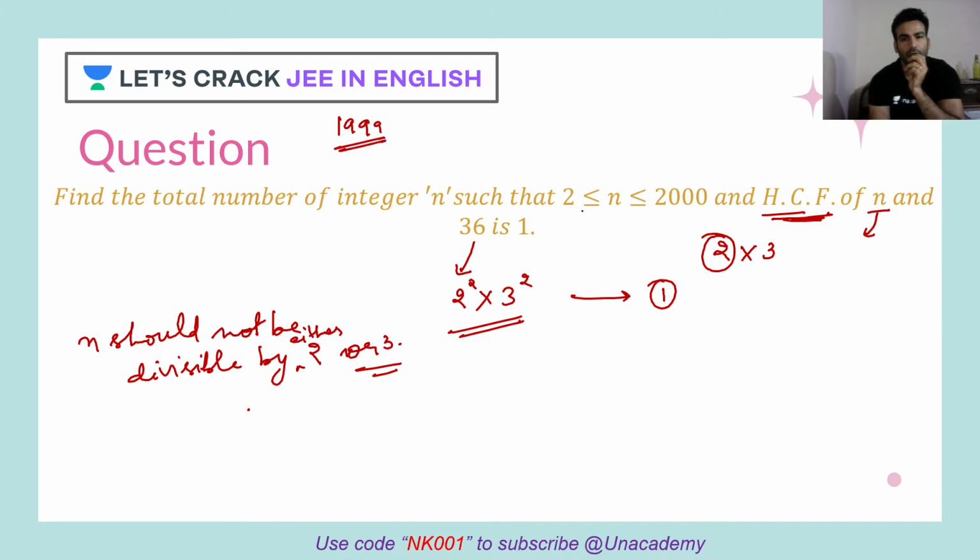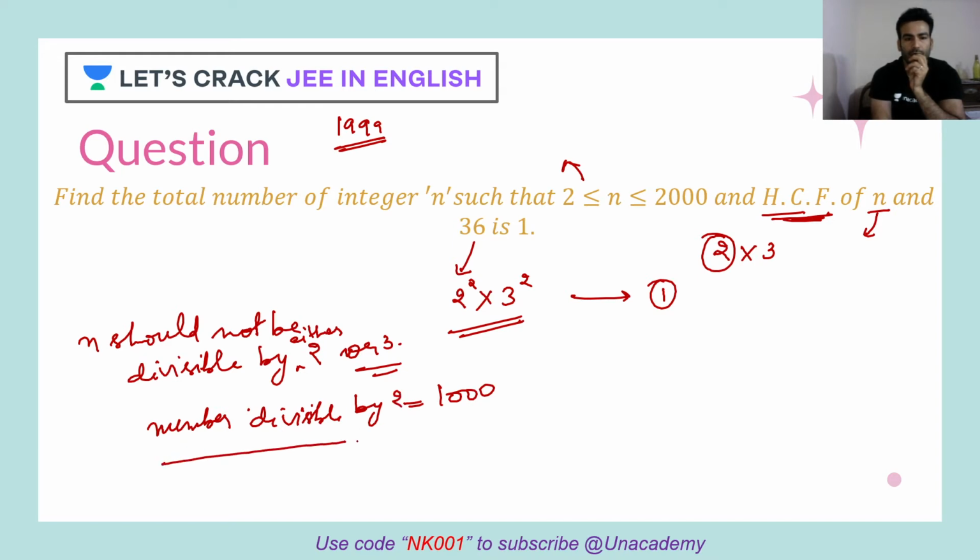Out of these, if I take out the numbers divisible by 2, you will say yes, 1000 numbers are there. Every even number, right? Numbers divisible by 2: 1000 numbers. Now the numbers divisible by 3.